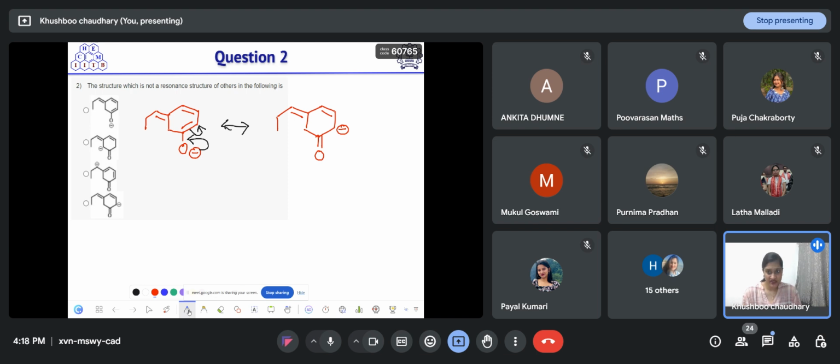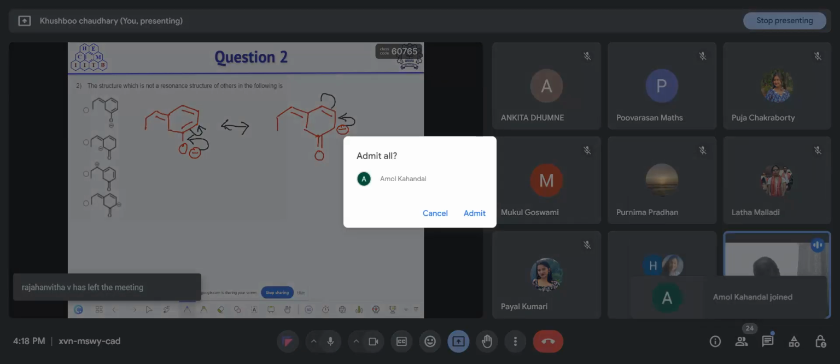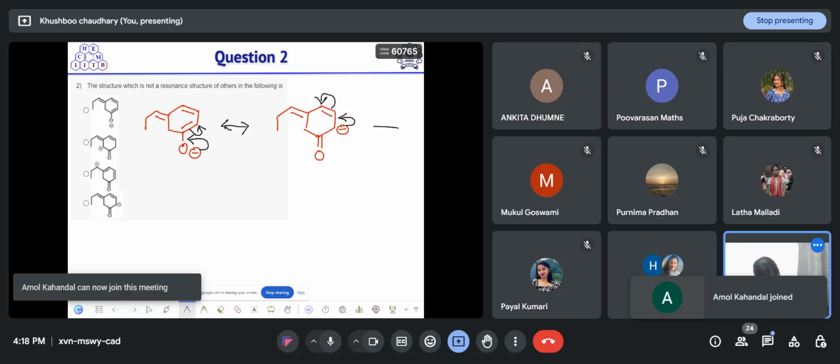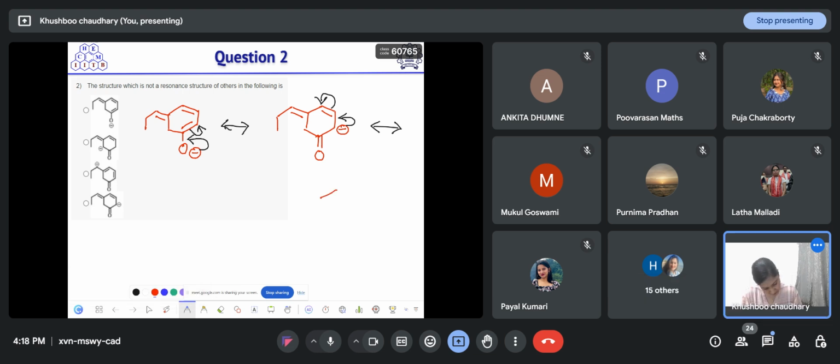so this is the first resonating structure. That means option D is not the answer. Then next we will move these arrows forward. Another possibility is this structure, which is not shown here.